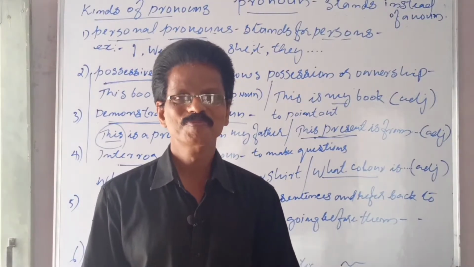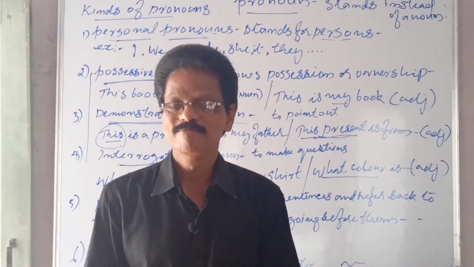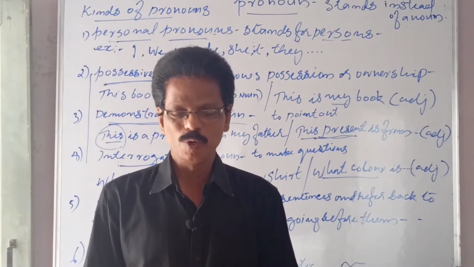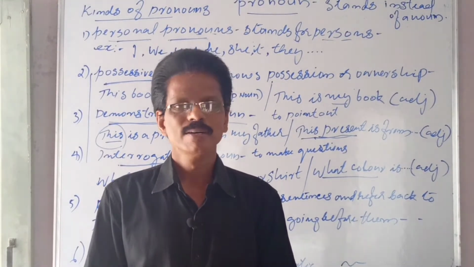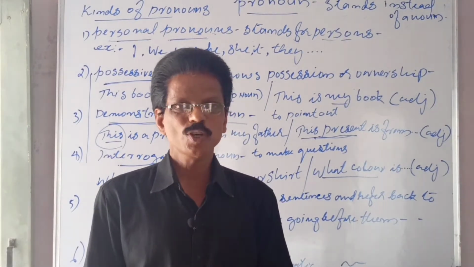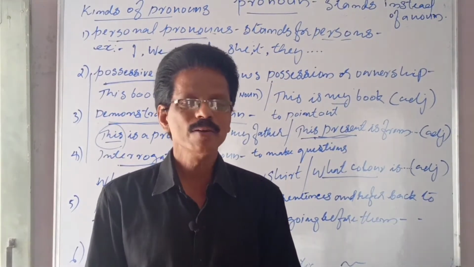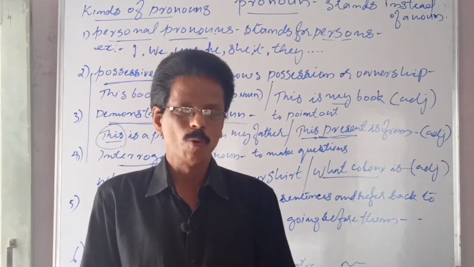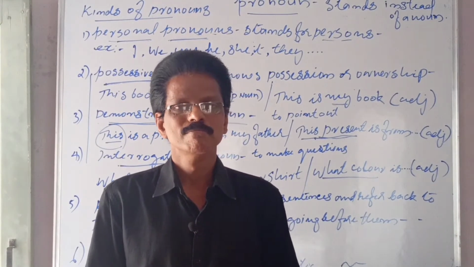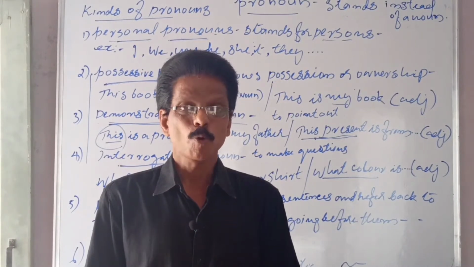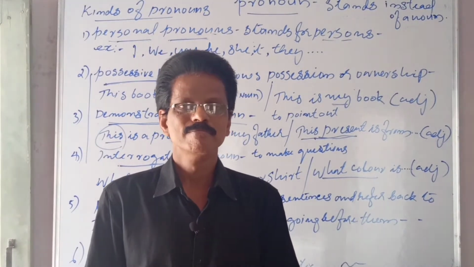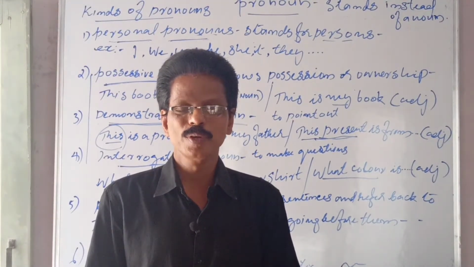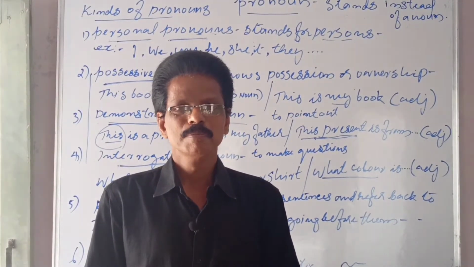Hi everyone. Did you study the lesson of yesterday, that is kinds of nouns? You are studying parts of speech. Number 1, noun, kinds of nouns. Just recollect your memory. What are the kinds of nouns? Number 1, common noun. 2, proper noun. 3, collective noun. 4, material noun.